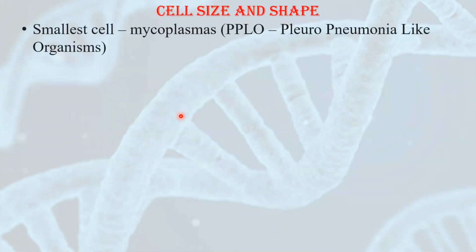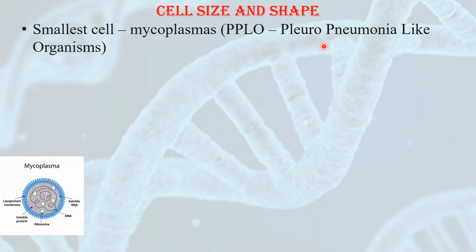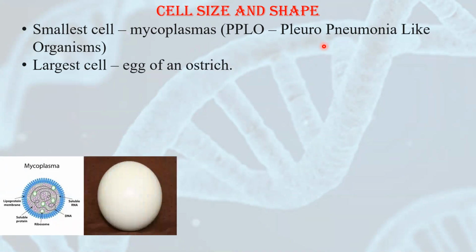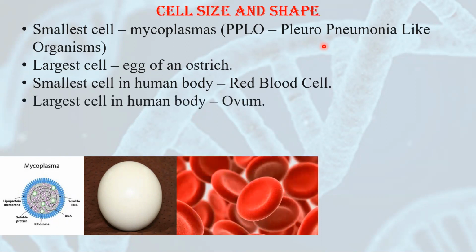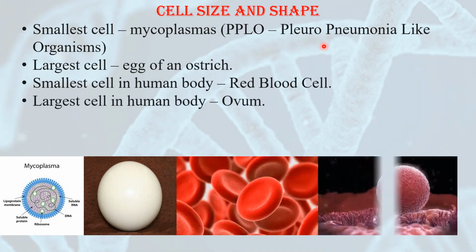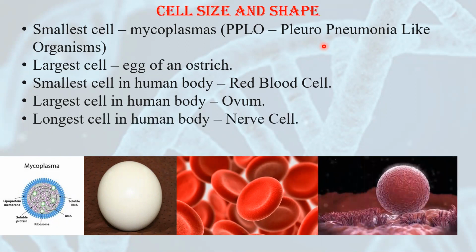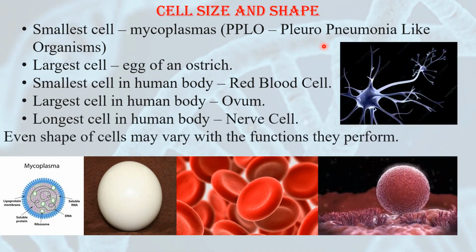Cell size and shape. Smallest known cell till now is the cell of mycoplasmas, or you can also call it PPLO, that is pleuropneumonia-like organisms. Here, this is the cell of a mycoplasma. The largest known cell is the egg of an ostrich. This is the egg of an ostrich. Smallest cell in the human body is RBC, red blood cells. And the largest cell in the human body is the ovum or the egg cell. Longest cell in the human body is the nerve cell.